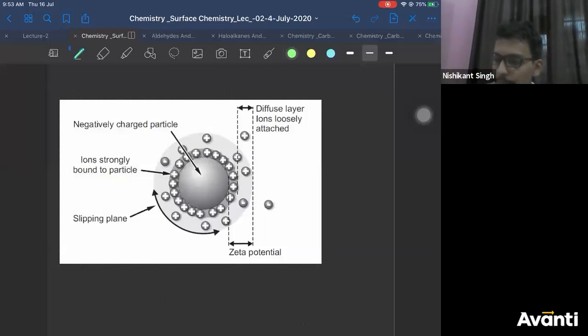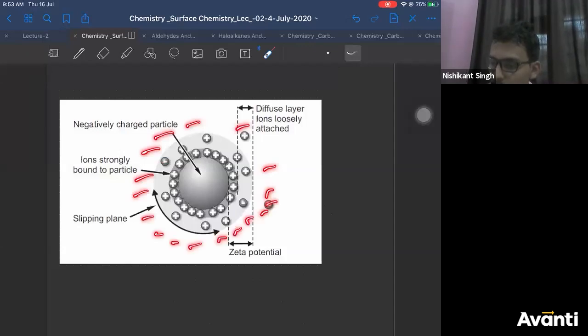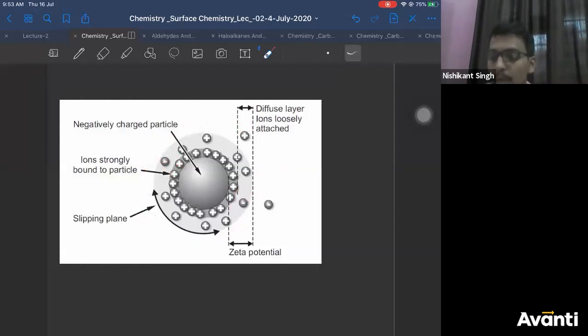So you can see here, this is your colloidal particle, a negatively charged colloidal particle. It has absorbed what ions on its surface? Positive ions on its surface, right? They are attached to the particle. Now, when you do that, the negatively charged ions will move around it. So this layer of positively charged ions is strongly bound to the surface, correct? And the negatively charged ions which lie here are the diffuse layer